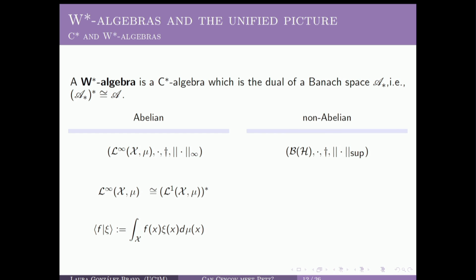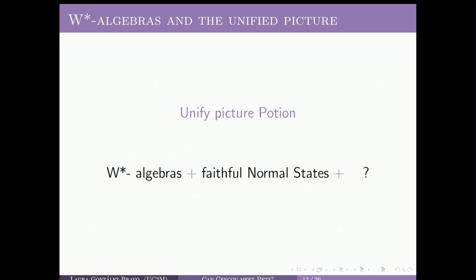And in the non-abelian case, the typical example is the algebra of bounded operators, which of course can be endowed with a C-star algebraic structure. And it is a W-star algebra because we can identify the dual space with the space of trace class operators over the Hilbert space.